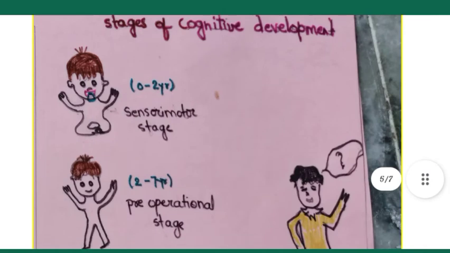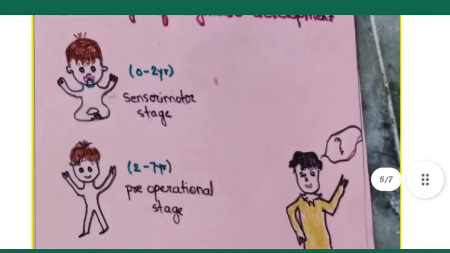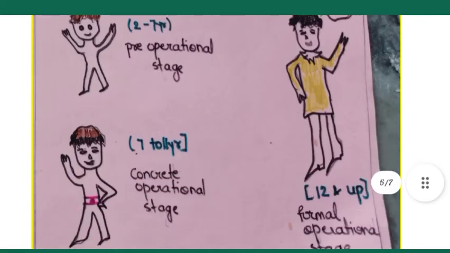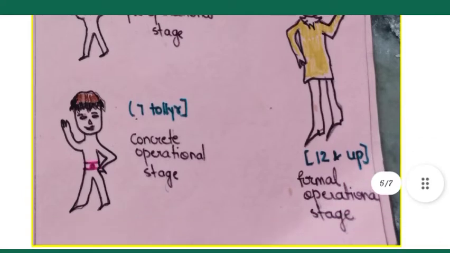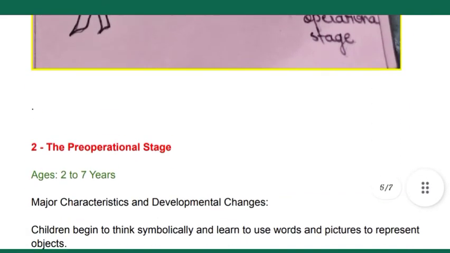Here you can see the cognitive stages and pictures. 0 to 2 years is called the sensorimotor stage that we have learned now. 2 to 7 years is called the pre-operational stage. 7 to 11 years is the concrete operational stage, and 12 and above is known as the formal operational stage.